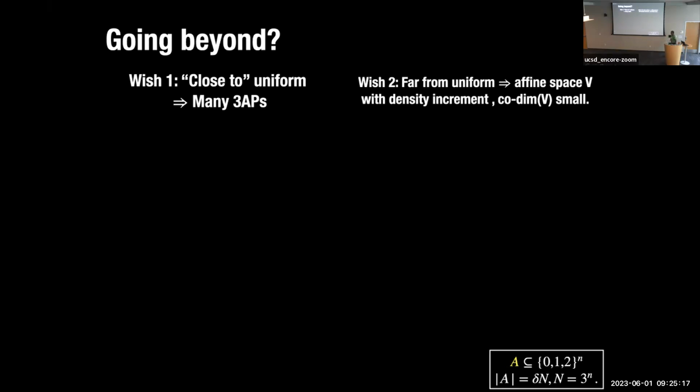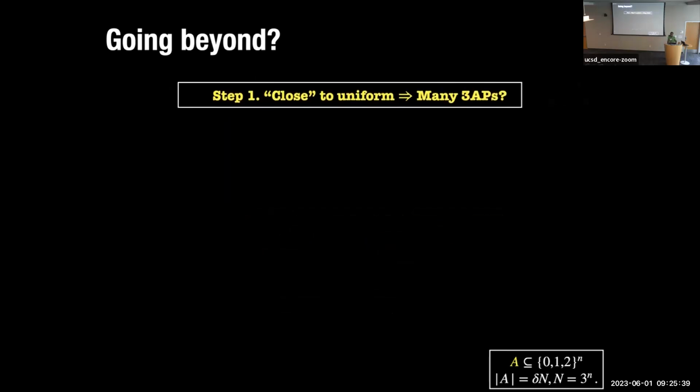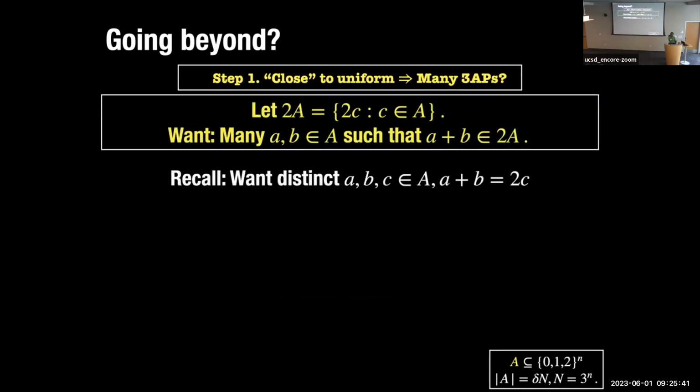But the main thing we need to do is to figure out what these 2 steps are. What is the notion of closeness you need? And what is the structure that arises, right? So if your data is close to uniform in some sense, you want to say you have many 3APs. If you're not close, then something nice happens. Okay, so let me talk about what this first notion is.